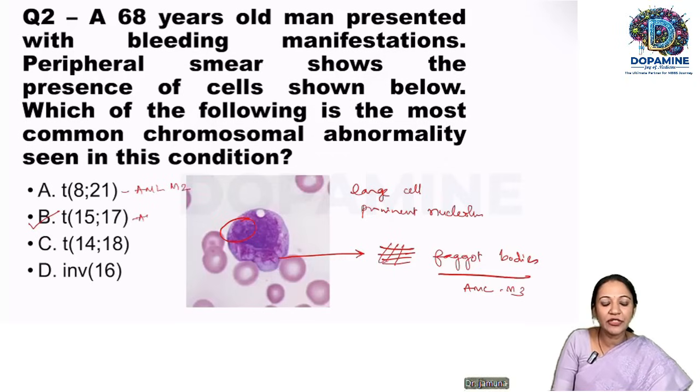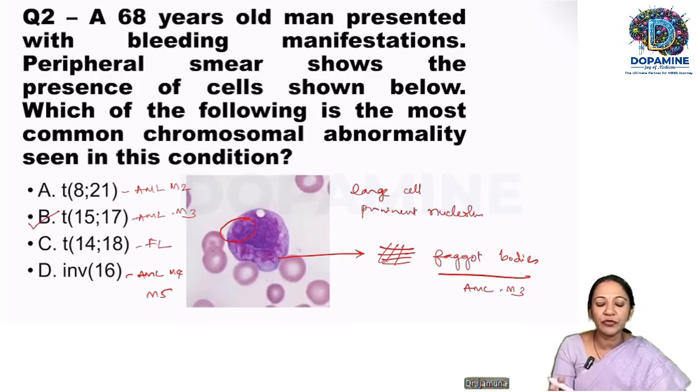And 15-17 in AML M3. 14-18, our favorite follicular lymphoma. Inversion 16 is associated with AML M4 and M5. Whenever we have a myelomonocytic differentiation, whenever we have the monocytes, for example, in AML M4, myelomonocytic leukemia, or AML M5, the pure monocytic leukemia, we have inversion 16. So here, the right response is 15-17 translocation.